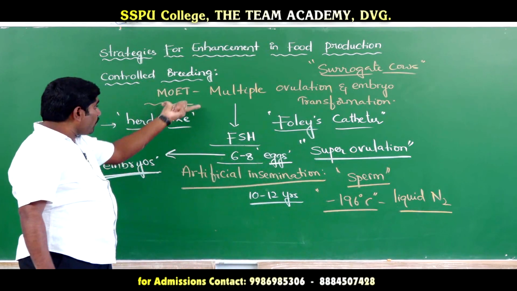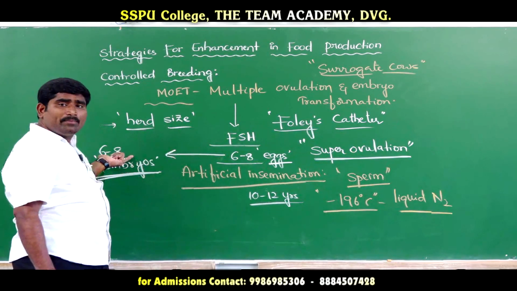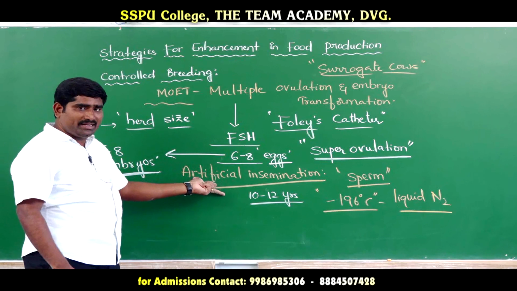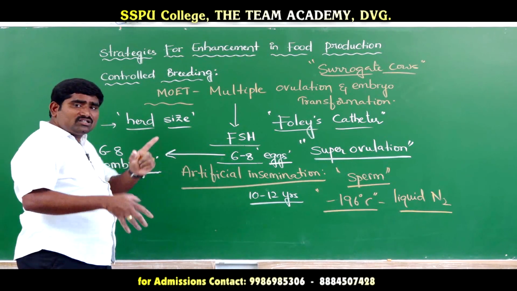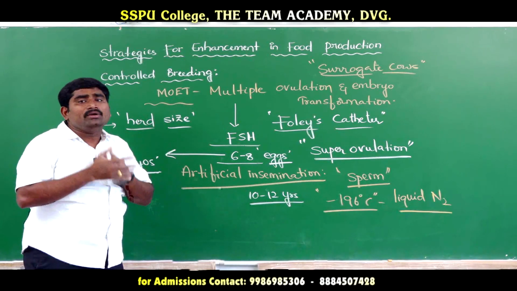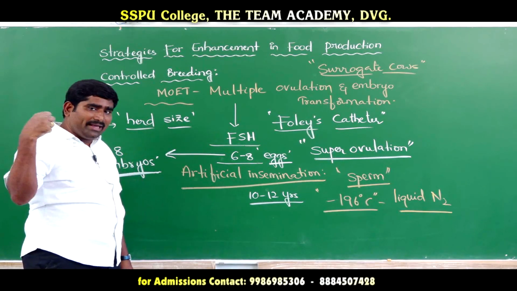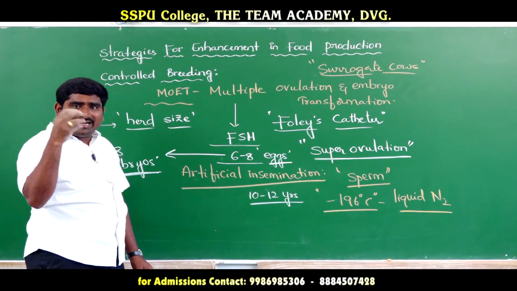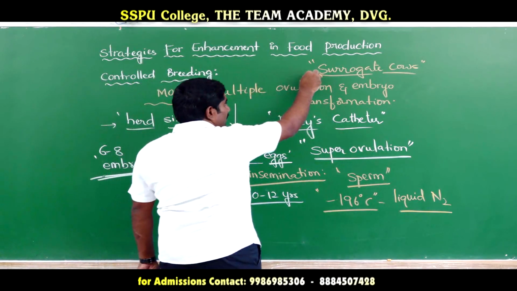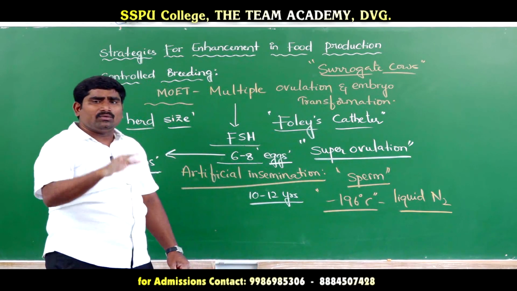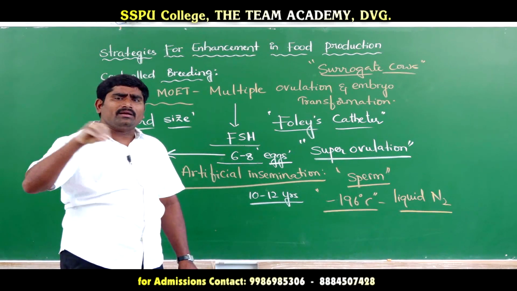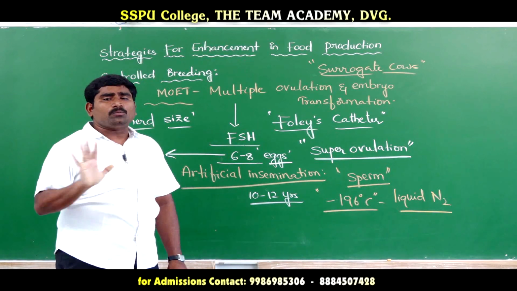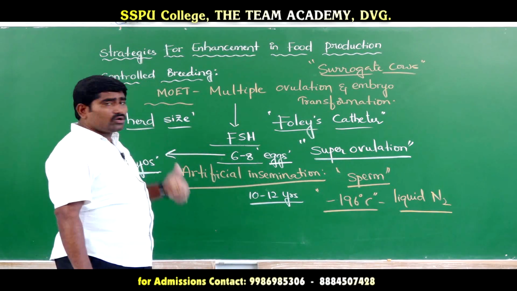In the superovulated cow, 6 to 8 embryos are formed after artificial insemination. These embryos cannot all grow in the same uterus, so they will be recovered, and one embryo will be kept in one surrogate cow. Like that, we take 6 to 7 surrogate cows and transfer one embryo into each. This process is known as controlled breeding.